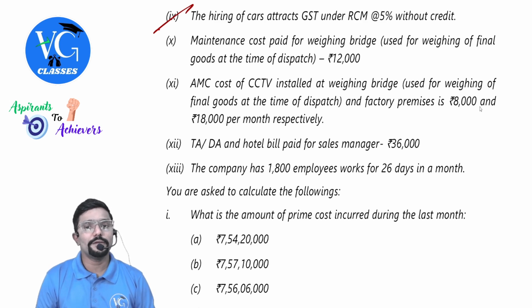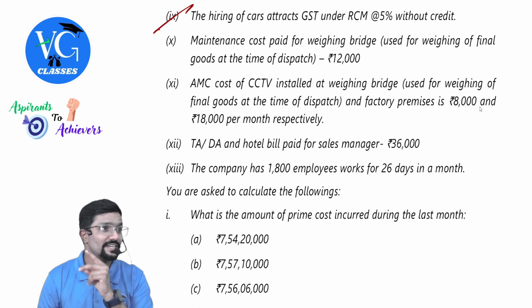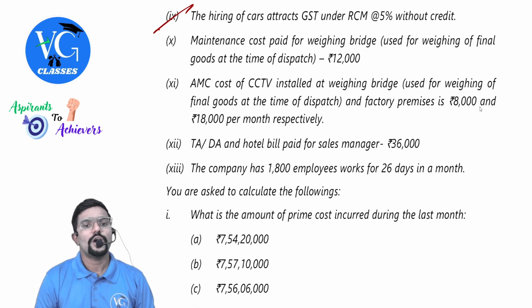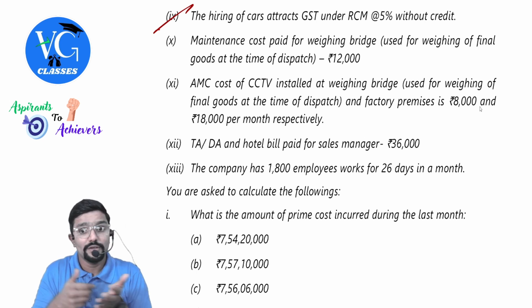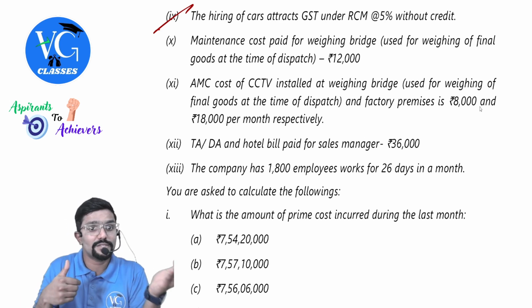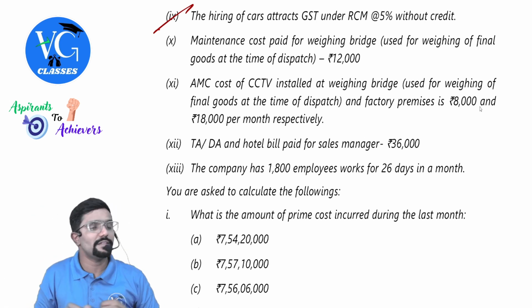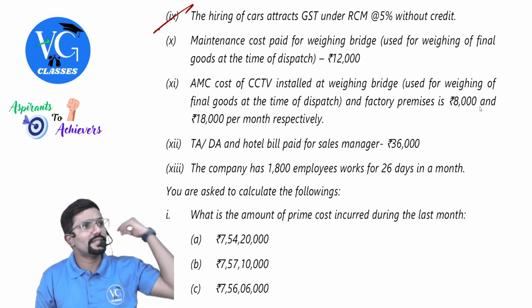Maintenance cost paid for the weighing bridge used for weighing of final goods at the time of distribution, 12,000. AMC cost, annual maintenance cost, for CCTV installed at the weighing bridge used for weighing of final goods at the time of dispatch, again distribution, and at the factory premises is 8,000 and 18,000 per month respectively. Okay, it is incurred for office also, factory also. Please be careful. 8,000 is at the time of dispatch, whereas in the factory it is 18,000.